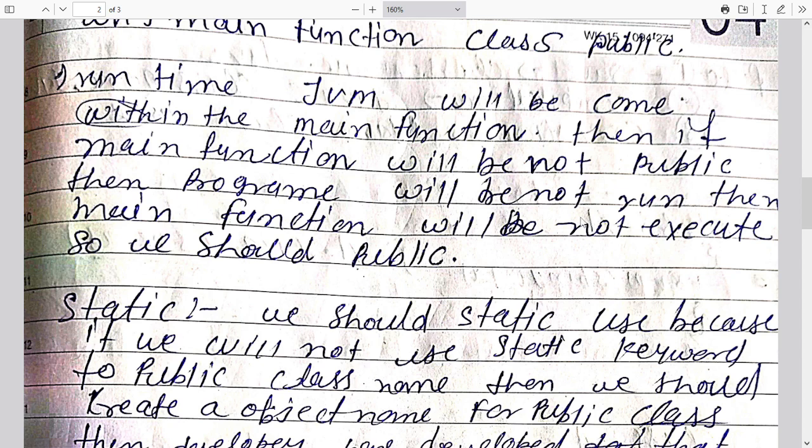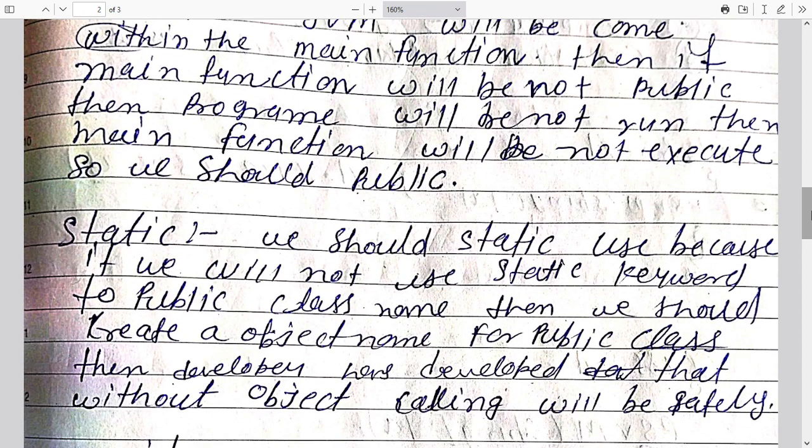As you know, the main function is a very important function in any program, in C and C++ also. So we have to give the public access specifier, otherwise the main function will not execute.